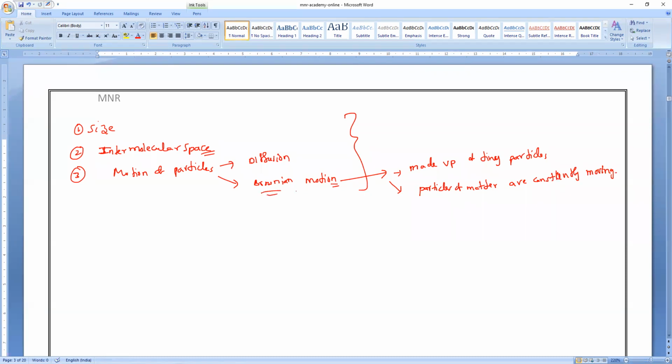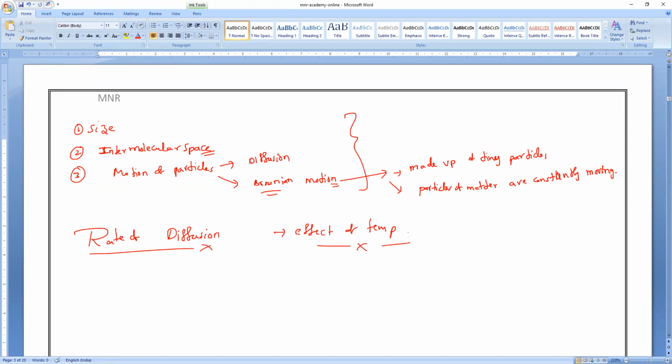So now in today's class, we are going to discuss the effect of temperature on the rate of diffusion. How the temperature will be affecting the rate of diffusion. Sir, force of attraction? Yes, Mari, I will discuss force of attraction next, actually. Clear? So before that, we must know this. What is the effect of temperature on the rate of diffusion? So we discuss now, everybody, how the temperature will change the rate of diffusion. Is it okay, everyone? Please respond.